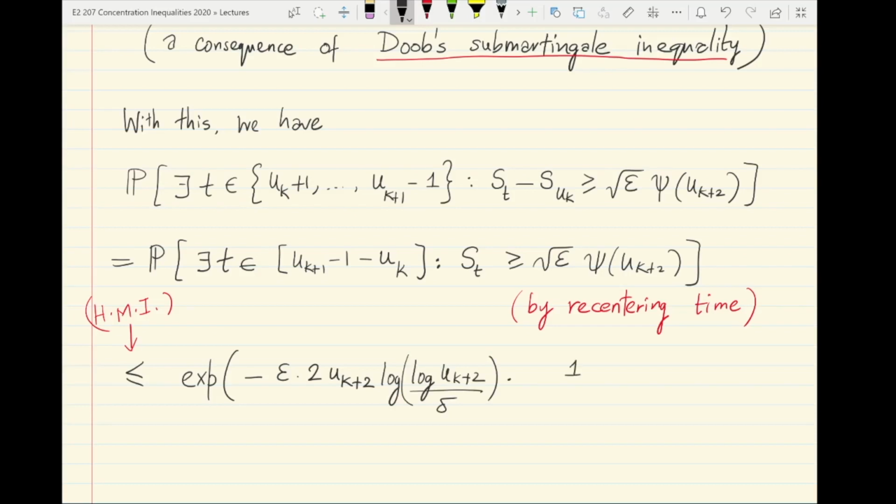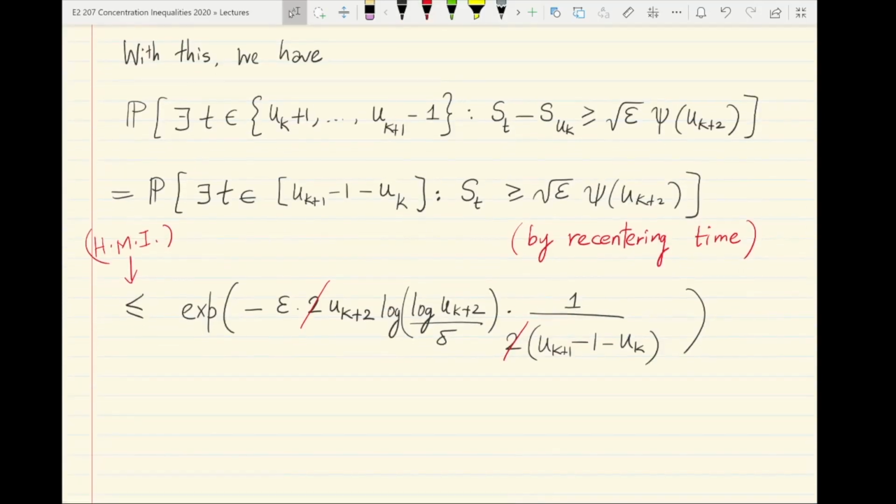And finally we have to divide this by 2 times the number of steps in the random walk, which for us is just u_{k+1} minus u_k. Okay, so right, we have this upper bound.